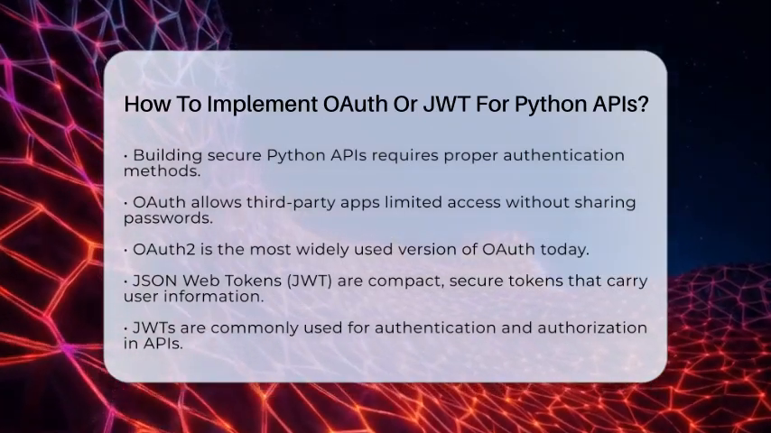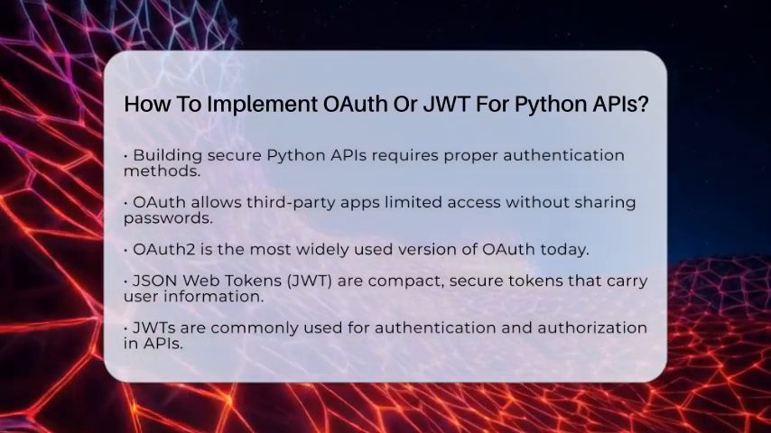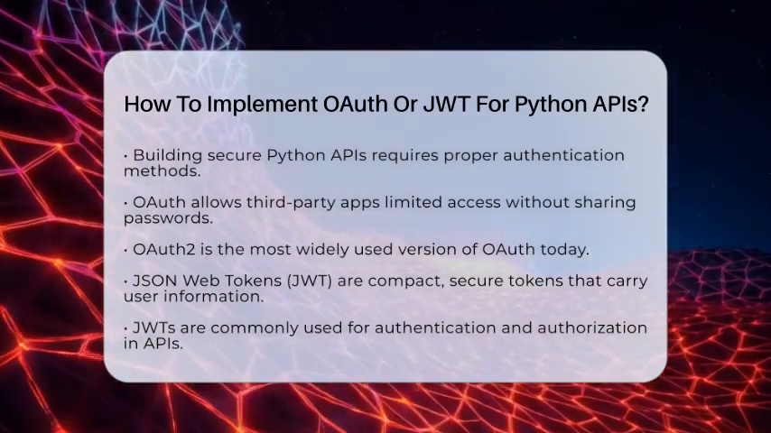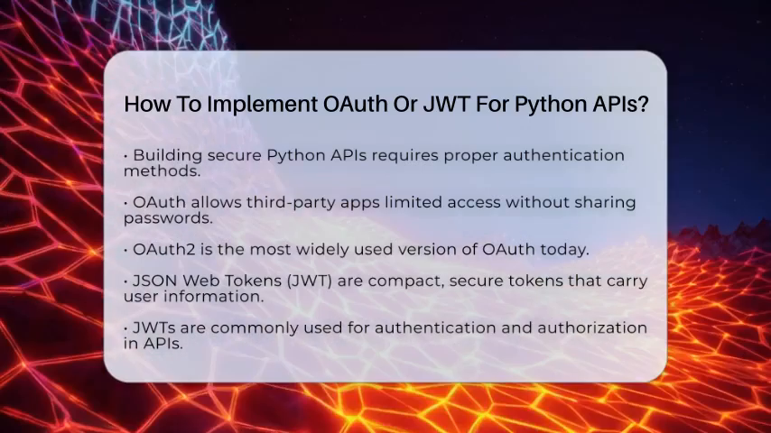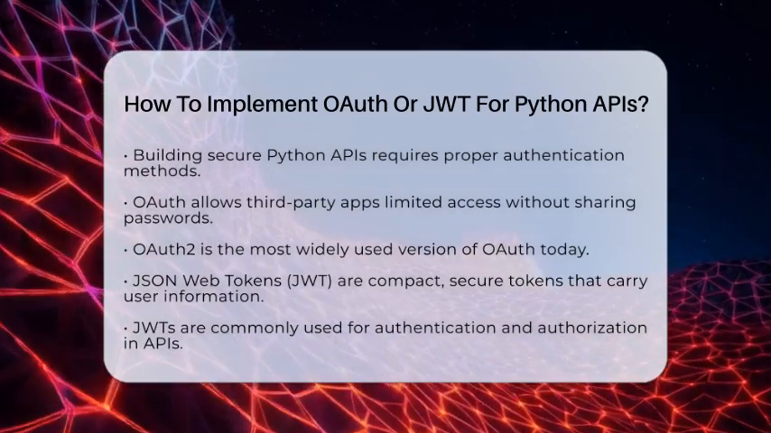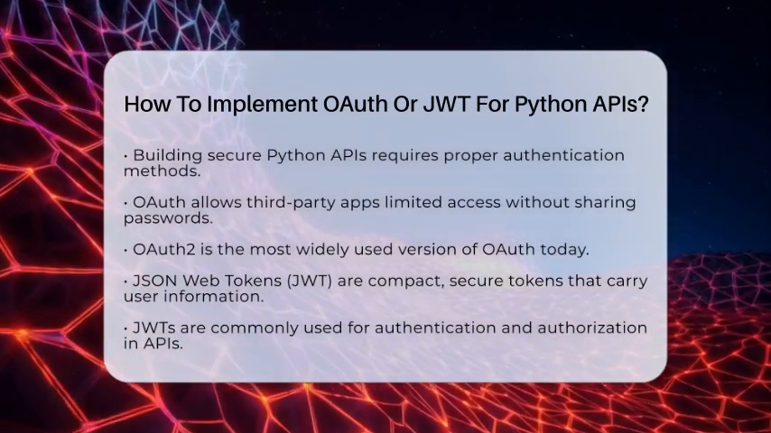First, understand that OAuth is a way for third-party apps to get limited access without sharing passwords. OAuth 2 is the most common version used today. JSON Web Tokens are compact tokens that carry user info securely and are easy to send over the web. They are often used for authentication and authorization in APIs.